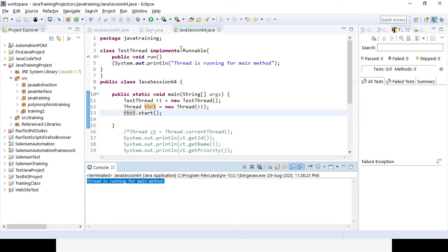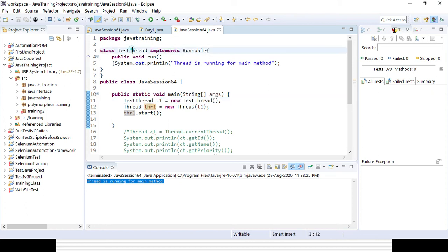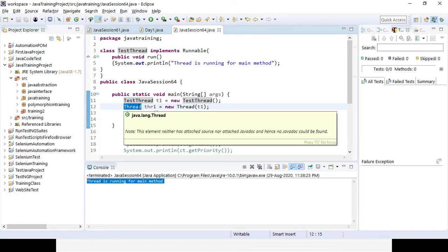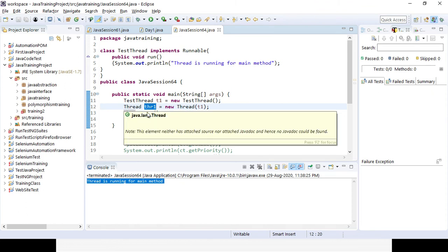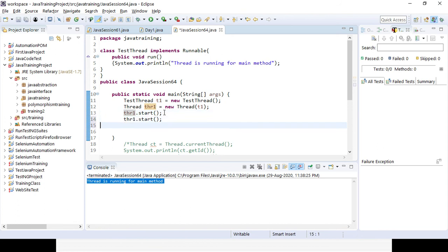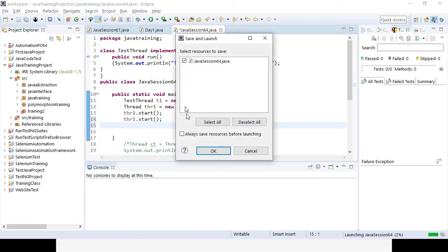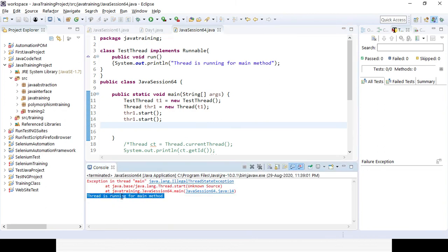So the other way is that we need to implement the Runnable interface. Whenever we are implementing the Runnable interface, obviously we will be creating an object or instance for that class, right? Then we need to create an object or instance for the Thread class, where we will be passing the reference of that particular class which implements the Runnable interface. Then, with the object or instance created for the Thread class, we need to use the start method. If you run it two times, it will throw you an error, because a thread cannot be started twice, right? For one time it will give you the output, the other time an illegal thread exception comes.